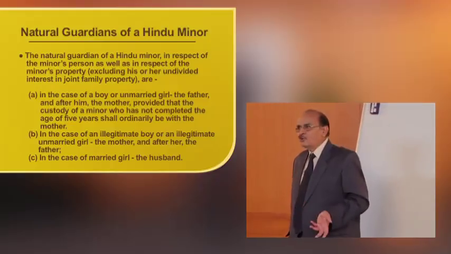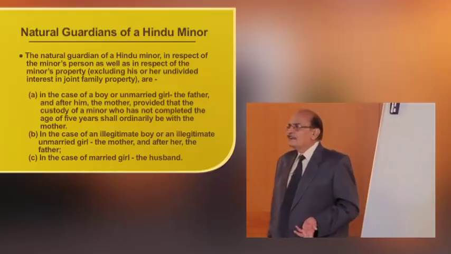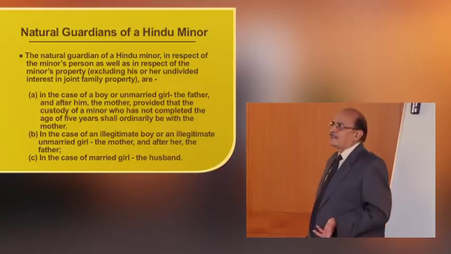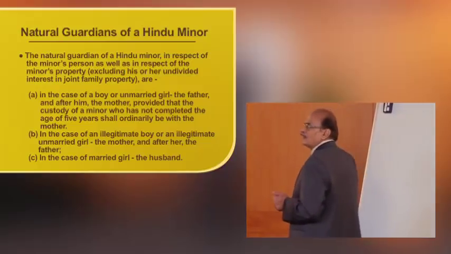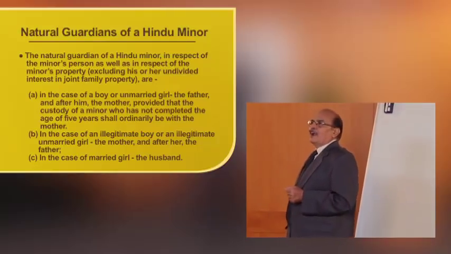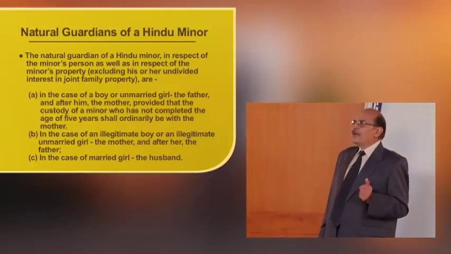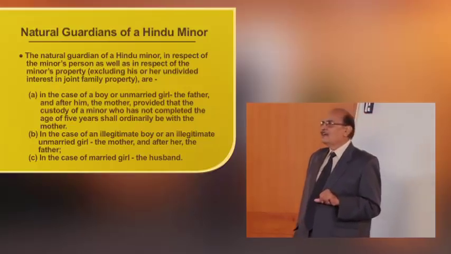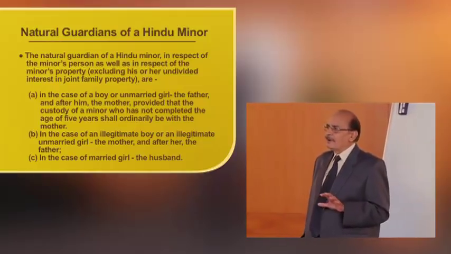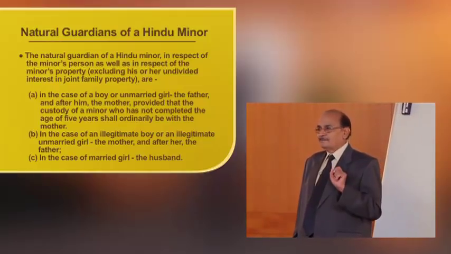Say for example a Hindu minor, the law provides that the natural guardian of a Hindu minor is father. In case of a boy or an unmarried girl, the father, and after him the mother, provided that the custody of the minor who has not completed the age of 5 years shall ordinarily be with the mother.